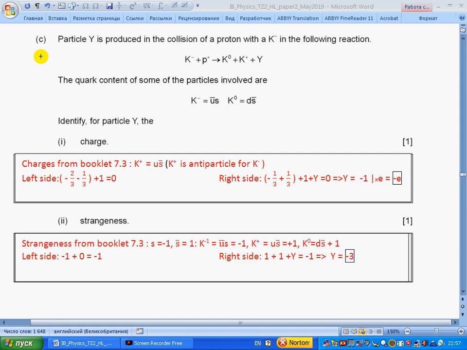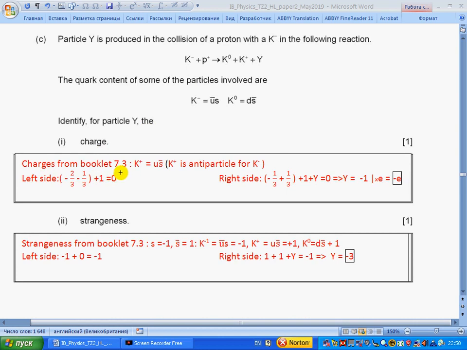C. Particle Y is produced in the collision of a proton with a kaon minus in the following reaction. The kaon minus plus proton turns into kaon 0 plus kaon plus unknown particle Y. The quark content of some of the particles involved is identified. For particle Y, the charge. Charges are from the booklet.